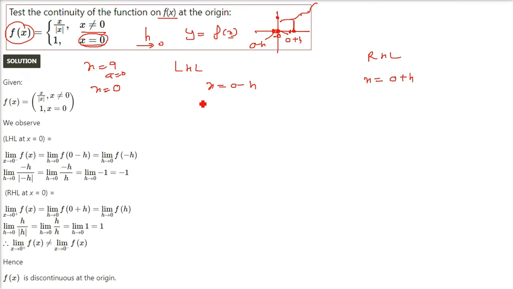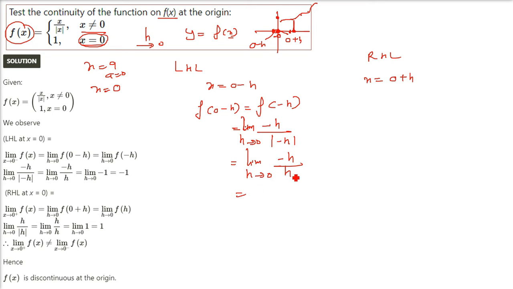Now this function is already given to us. f(0 minus h) is f(minus h). Since f(x) is already given as x by modulus of x, in place of x just replace it by negative h. So limit h tends to 0, h is a very small number, it's actually equal to 0, of minus h divided by the modulus of negative h. The modulus of negative h is h only. So minus h by h. Limit h tends to 0, h gets cancelled, you get negative 1. And now you don't have to apply the limit because there is a constant number, minus 1.